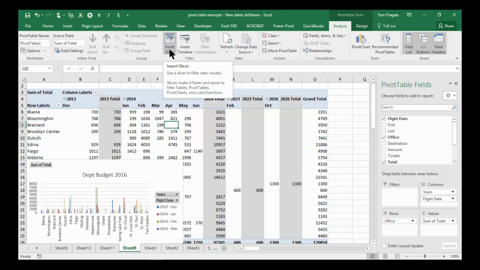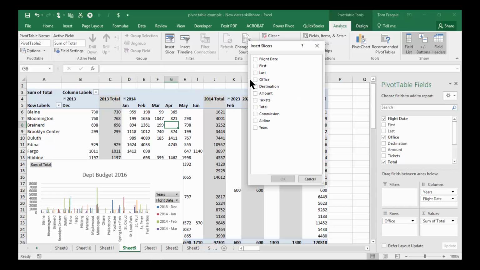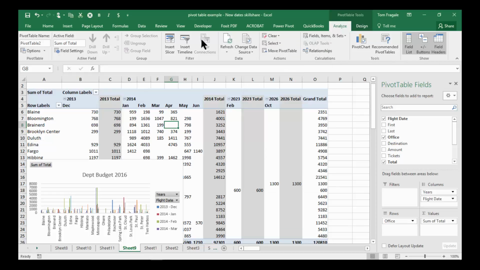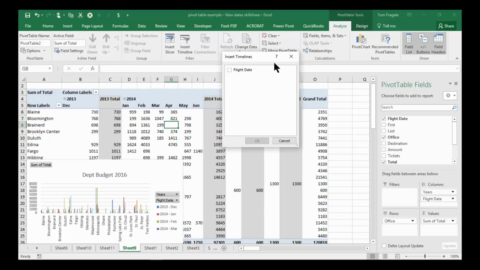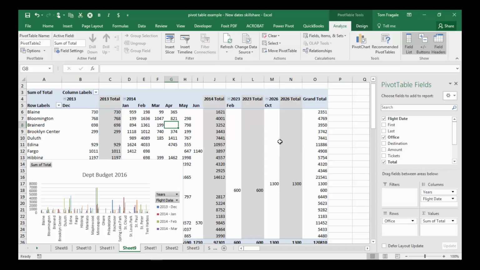That would be there if you have Excel 2010 or 13 or 16. Then once I do that, I can pick and choose as many fields as I wanted to. The more that you choose, the more combinations of data you'll be able to do. And then I can also, if you have Excel 2013 or 16, pick on the timeline, which is based on a date field, so you can do date ranges as well. So those are powerful new additions to Excel called the slicer and the timeline.